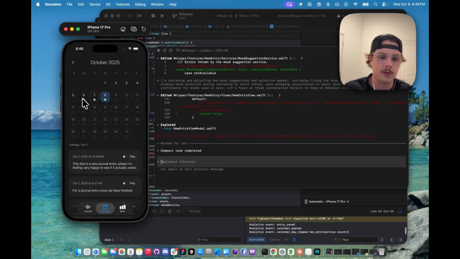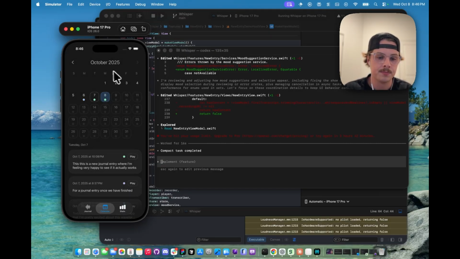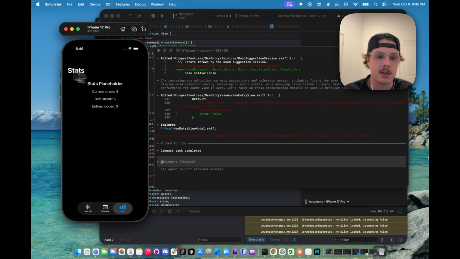So this is an overview of all the moods and journal entries from days in the past. You can go back and look at those. And then today we're focusing on building out the stats screen. So this is going to be your streak, your journal entries, just a way to build user retention and keep helping people actually build the journaling habit.